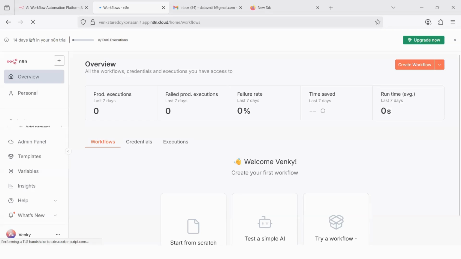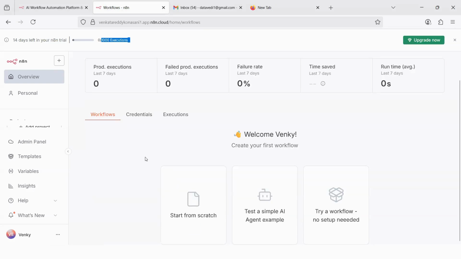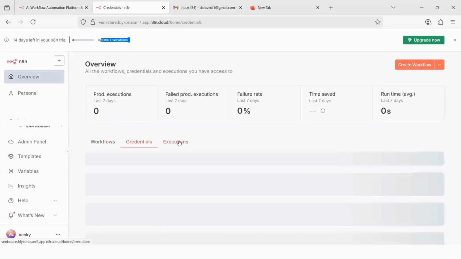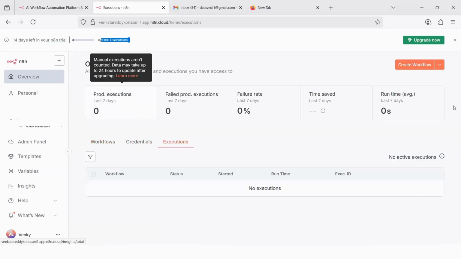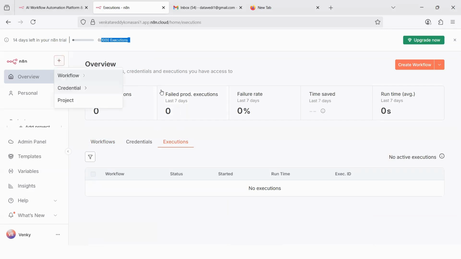Now I have started my 14-day free trial just now, and there are 1,000 executions that are given. Very soon I'm going to hit this upgrade now. As of now, I don't have any workflows. I don't have any credentials. I have no executions. Everything is 0, 0, 0. So if you are starting for the first time, this is how your screen will look like. So let us start this new workflow.